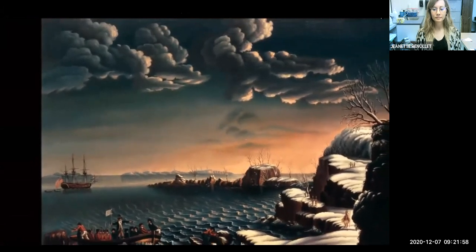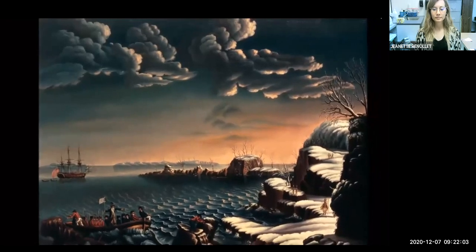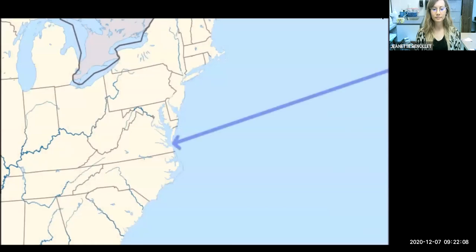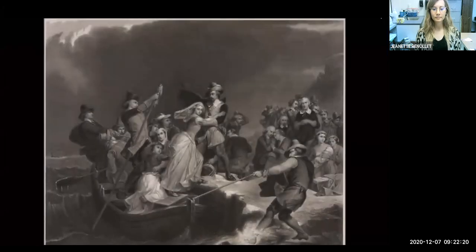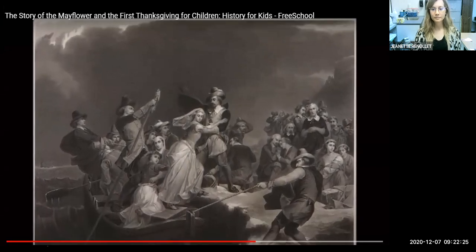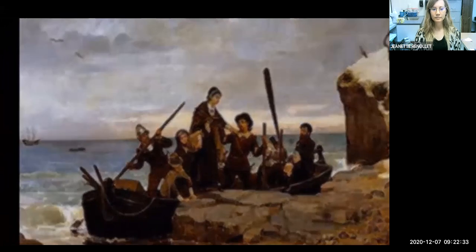Land was sighted on November 9th, but there was a problem. They had landed too far north. The original destination of the Mayflower was supposed to be Virginia, but storms and rough seas had blown them off course, so they had landed at what is now Massachusetts. They tried to sail south, but by now the winter weather had made the seas stormy, and so they decided to stay, and anchored in the harbor at Cape Cod on November 11th. They looked around for a good place to settle, and by December they had moved to a place they named Plymouth.